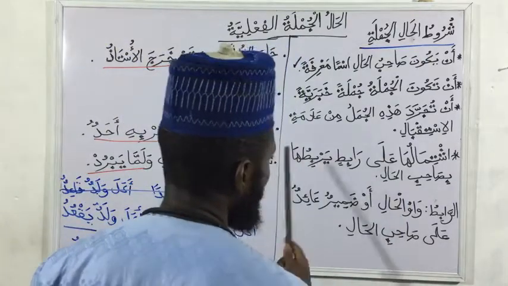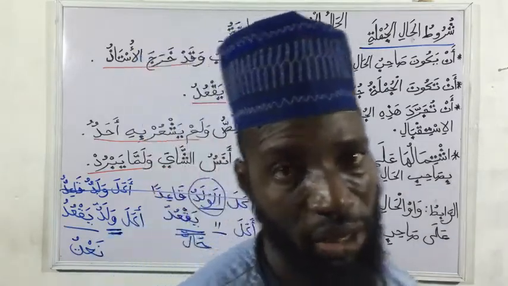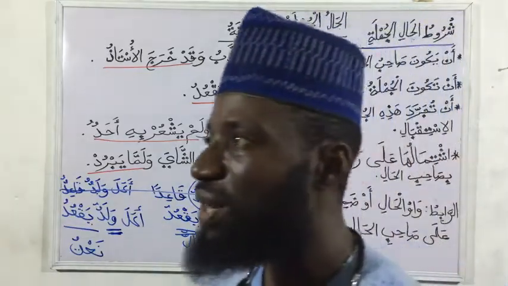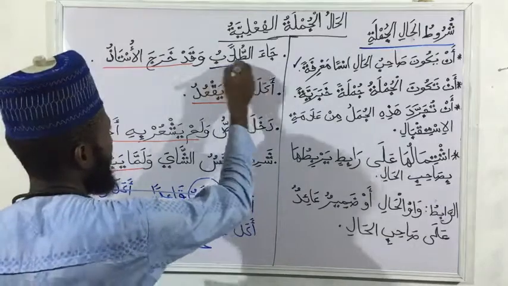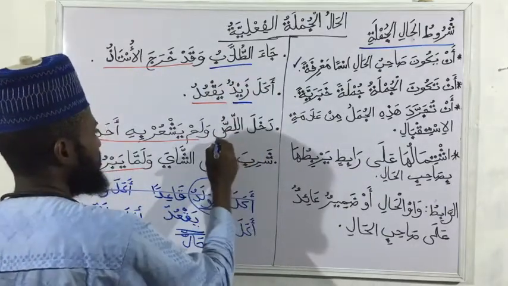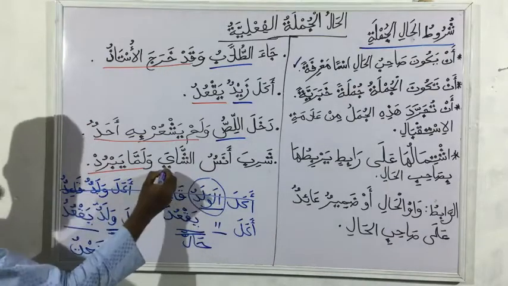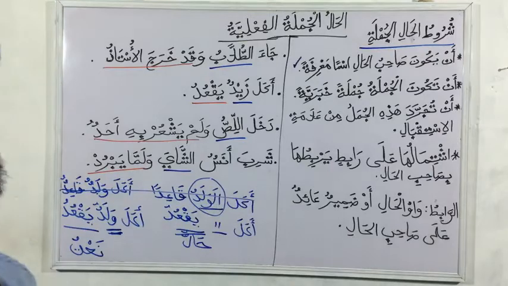Ishtimalu ala rabitun yarabituha bi sahib al-hal. So there will be a rabit too, because its jumla is a jumla like that of ismiya. So there will be a rabit, a connector that will be connecting it with what? Our sahib al-hal. Like the sahib al-hal here is tulab, the sahib al-hal here is zaid, the sahib al-hal is lisu. Now the sahib al-hal here is what? Is your shaya. Don't forget your sahib al-hal is what the hal is describing.